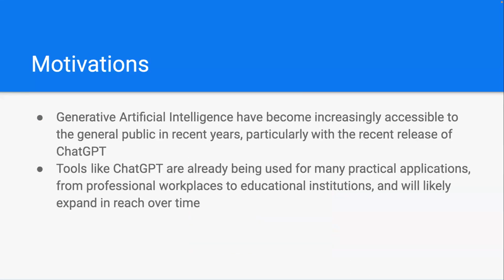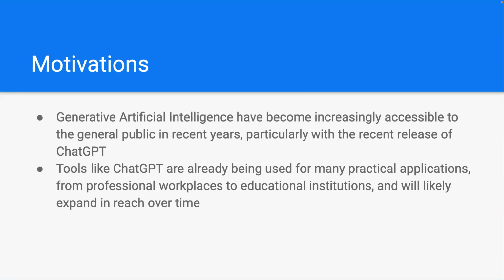So some motivations behind our project. Generative AI has become increasingly accessible to the general public in recent years and really exploded in popularity and usage, particularly with the recent release of ChatGPT in November of 2022. And tools like ChatGPT are already being used for many practical applications, from professional workplaces to educational institutions, and will likely expand in reach over time.